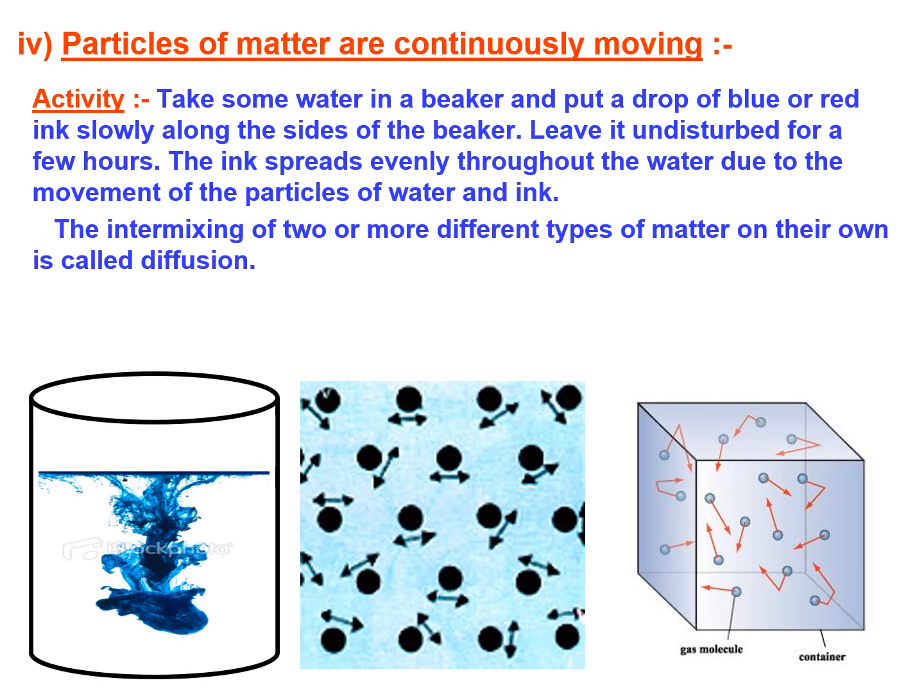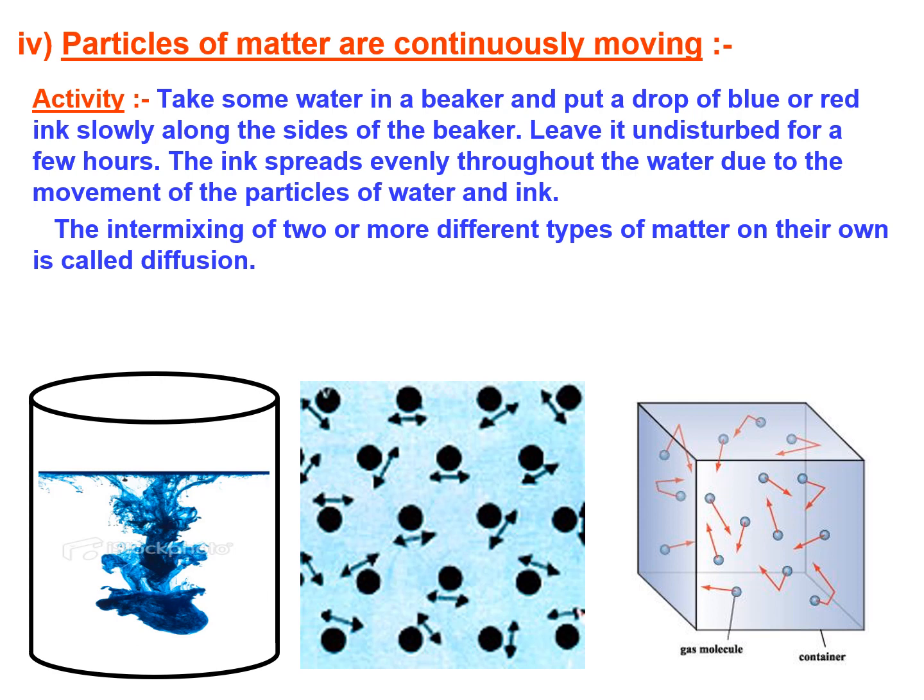Particles of matter are continuously moving. For this, we'll see an activity where we take some water and drop a drop of blue or red ink into it. If it is left undisturbed, we see after some time that the ink has spread evenly throughout the water due to the movement of particles of water and ink. So what is happening? There is intermixing of two or more different types of matter on their own, and this is called diffusion.